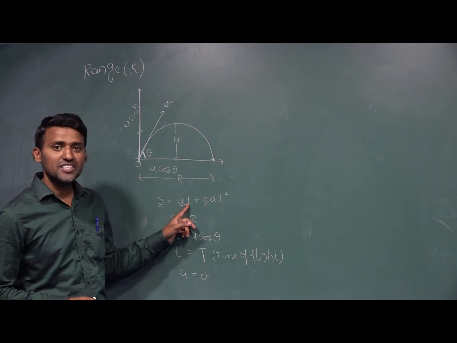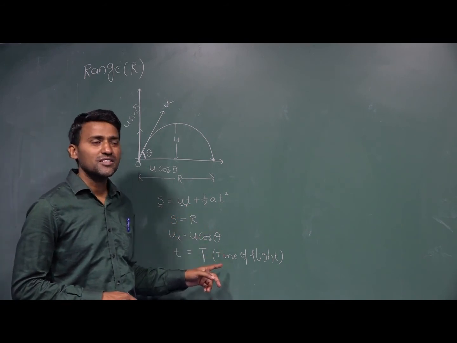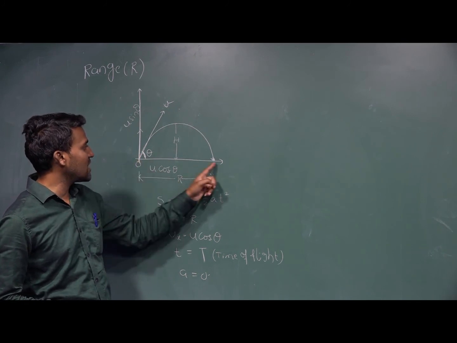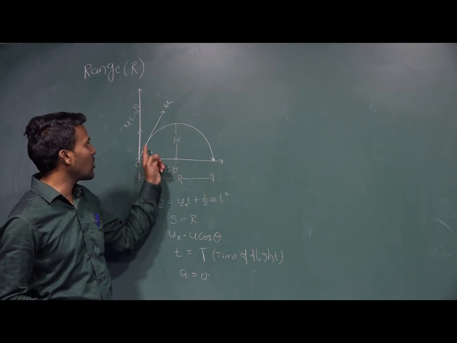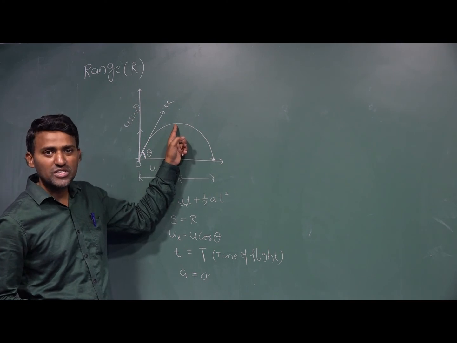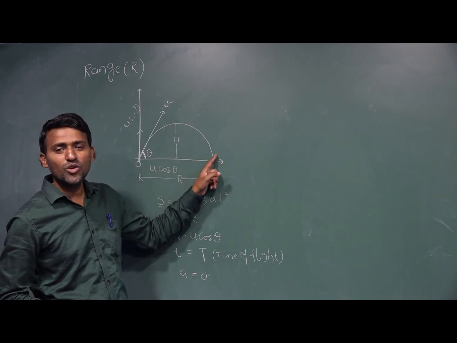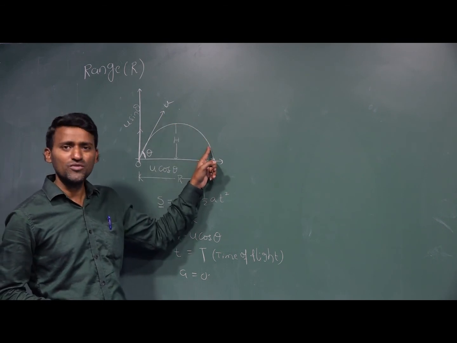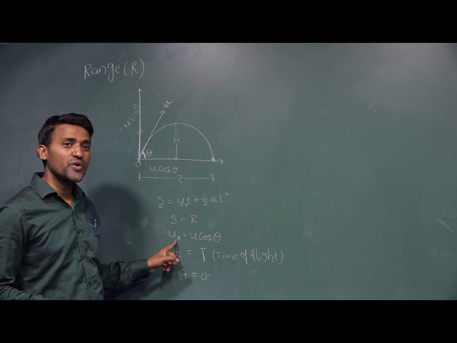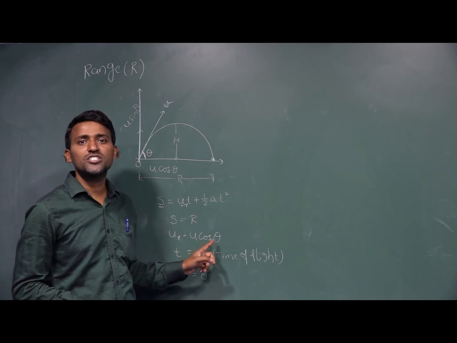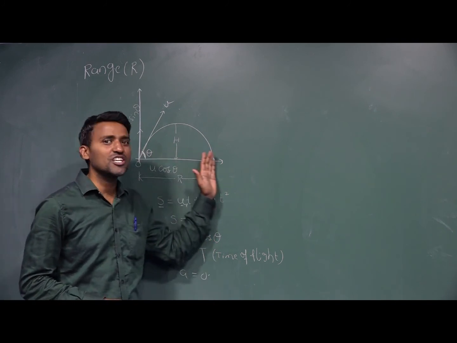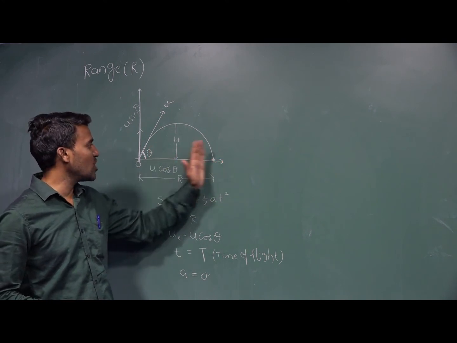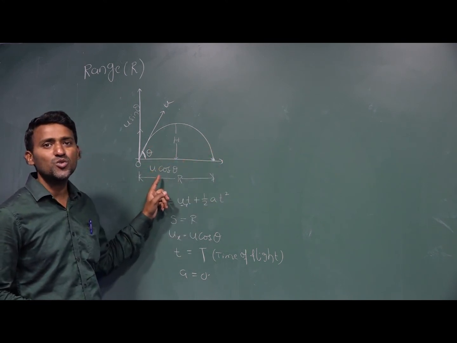Why have I written t as the time of flight? From the point of projection to maximum height is the time of ascent, and from maximum height to ground is the time of descent. The total time duration is the time of flight. Why have I taken ux equal to u cos theta? Because we are discussing the horizontal direction, and along the horizontal direction the velocity is u cos theta.